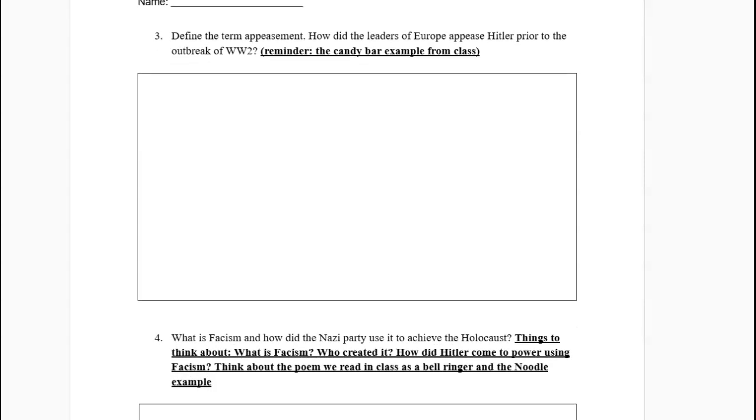Question 3. Define the term appeasement. How did the leaders of Europe appease Hitler prior to the outbreak of World War II? Reminder, think about that candy bar example that we gave in class.